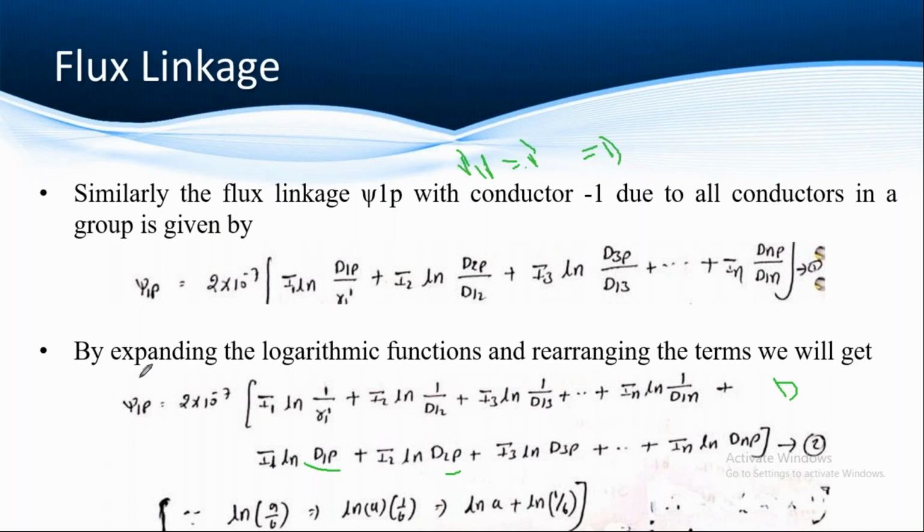Okay? So then again we have one condition: the sum of all currents is equal to 0. Now if we substitute these two conditions into our equation, let me see what you will get.